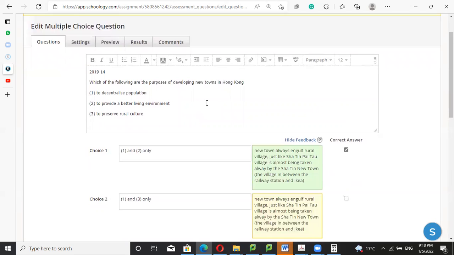New towns always have a better living standard. And then number 3, preserve a rural culture. Sorry, no, because new town development always takes away rural villages, so the rural culture will be gone. Number 1 and 2 is the correct answer.